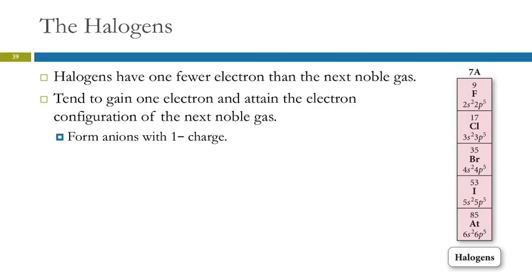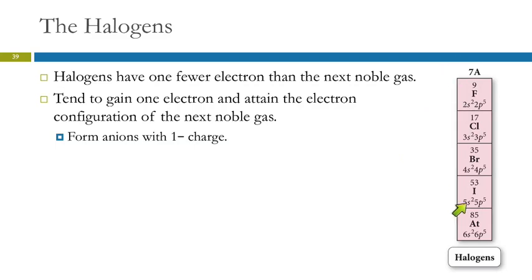There's even a rule called the octet rule. So they want 8 valence electrons. So these are very motivated to gain 1 electron, and then they have the noble gas electron configuration. They do not become a noble gas, but they have the same electron arrangement. Okay? So these form anions with a 1- charge.